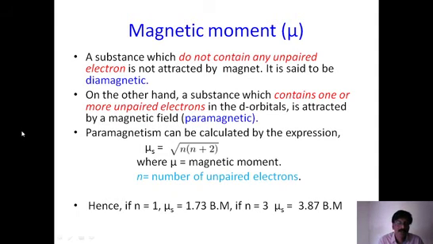But when we have two electrons which are paired up in an orbital, what happens? They have opposite spins. One is spinning clockwise, another is spinning anti-clockwise. One develops a magnetic moment in upward direction, the other develops a magnetic moment in downward direction. Both are equal in quantity but opposite in direction. So the net magnetic moment of paired electrons is zero.